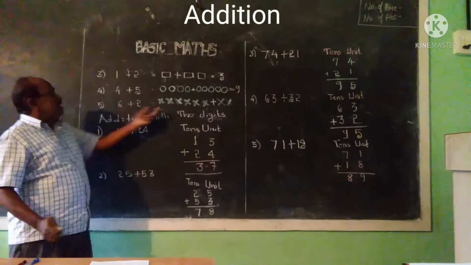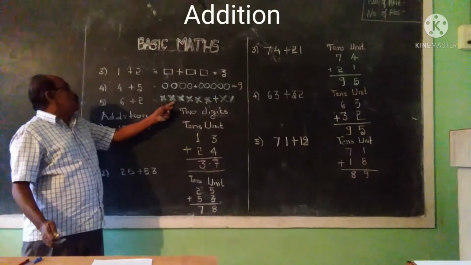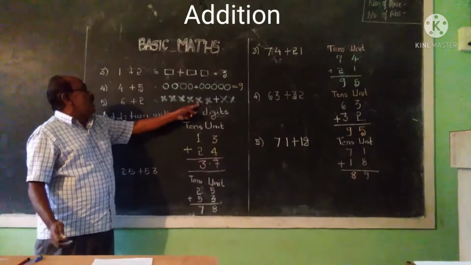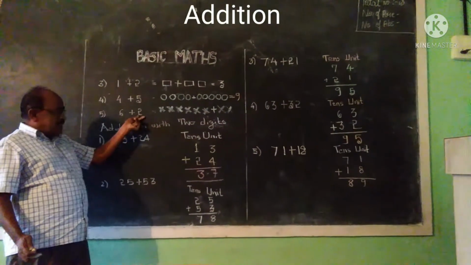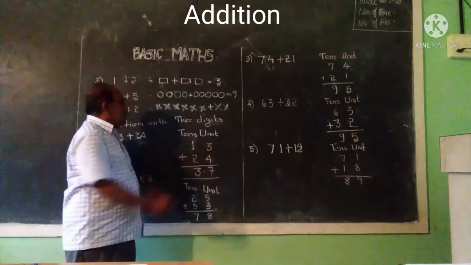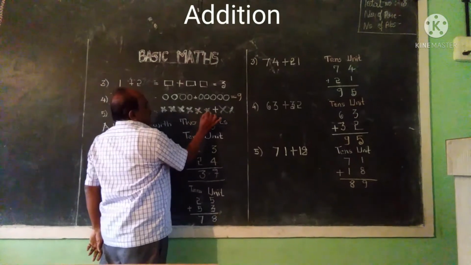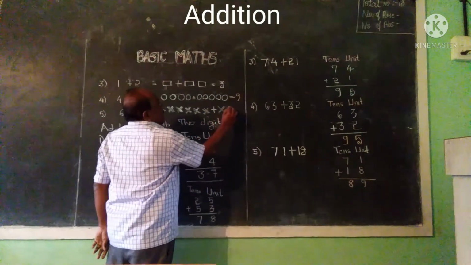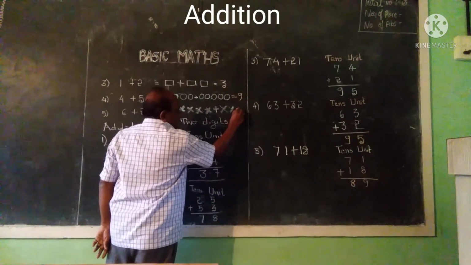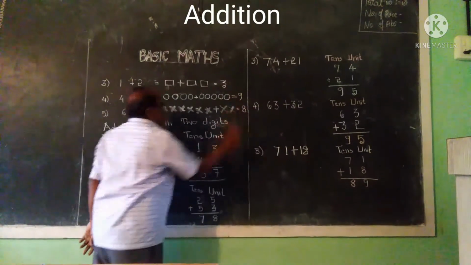Here how many objects? First 6 objects: 1, 2, 3, 4, 5, 6. Another one, 2, is there? Two objects. Here 1, 2, 3, 4, 5, 6. After 6, 7, 8. Then totally it becomes 8.